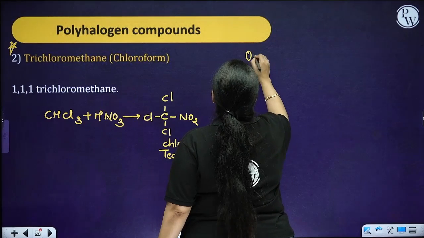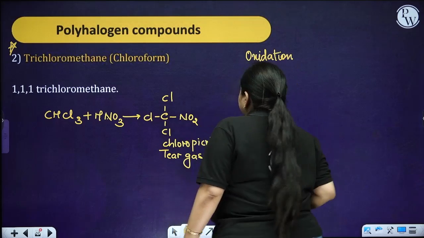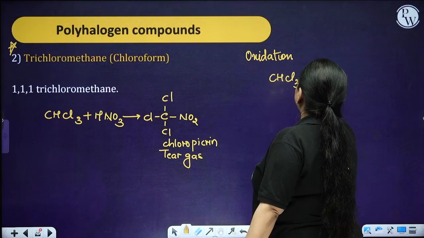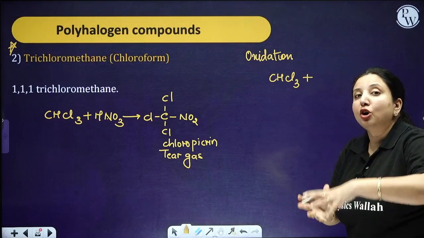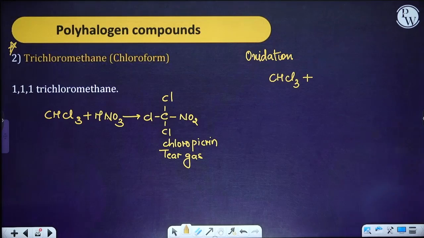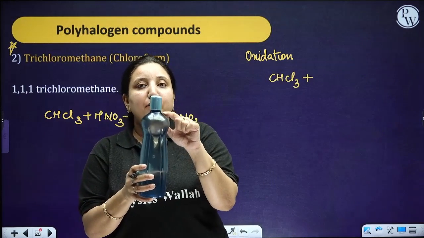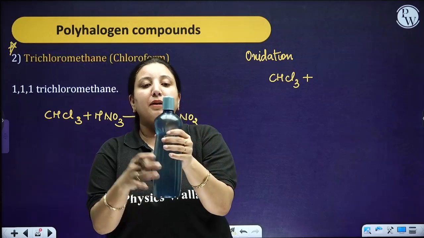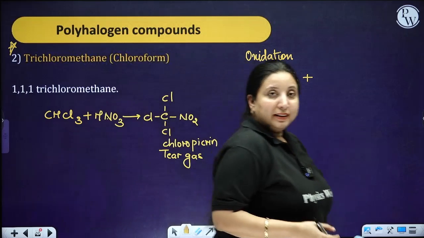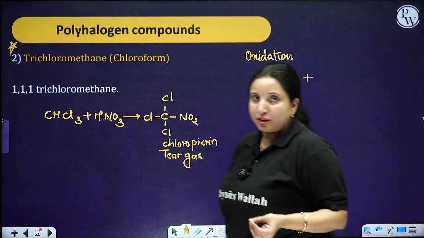That this chloroform undergoes oxidation. It undergoes oxidation, means if you are having chloroform stored in a bottle and that particular bottle is not filled up to the mouth, like over here, say suppose I am having this particular bottle and just imagine it is a chloroform bottle. Now over here if you look, I am having a gap, means the liquid is not completely up to here, but over here it is empty. So in that empty space, it means there is air. So when there is air, it means oxidation is going to take place.